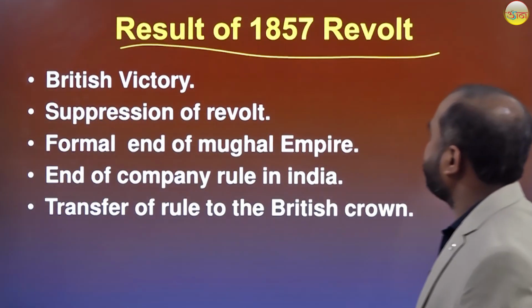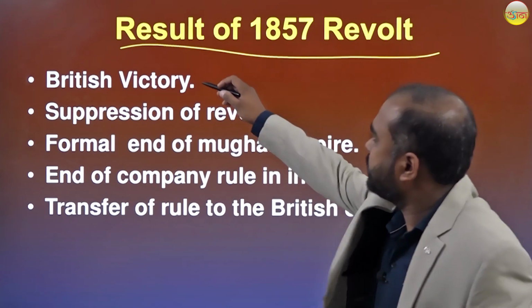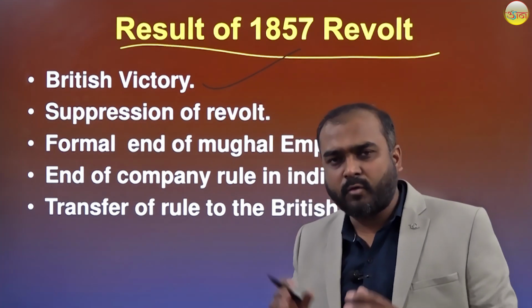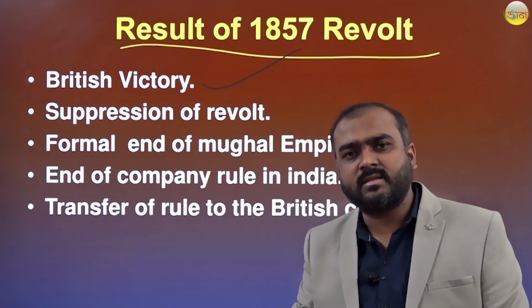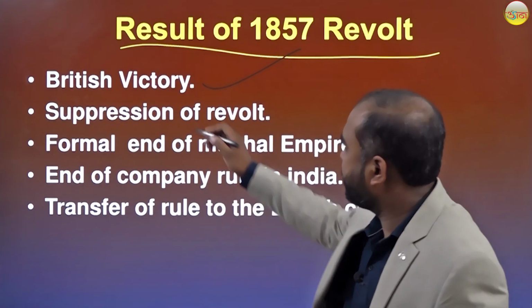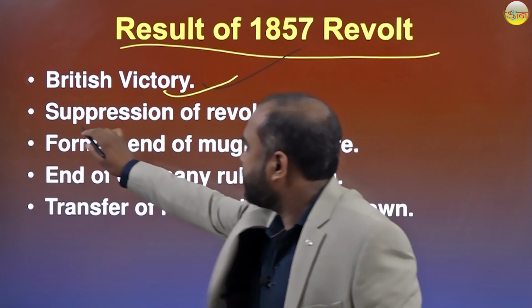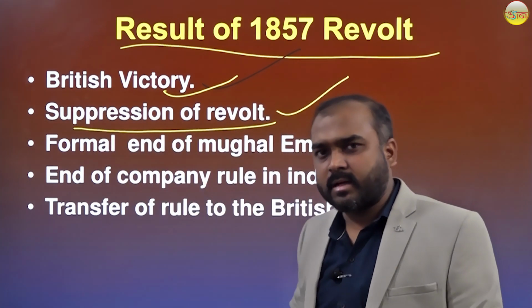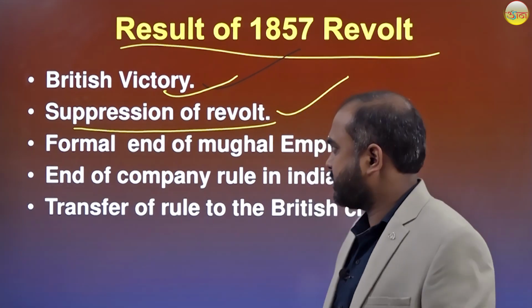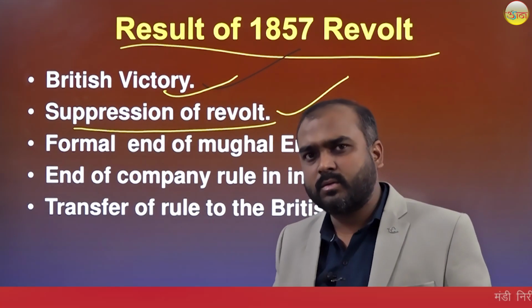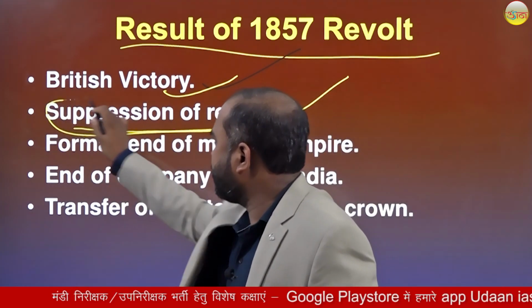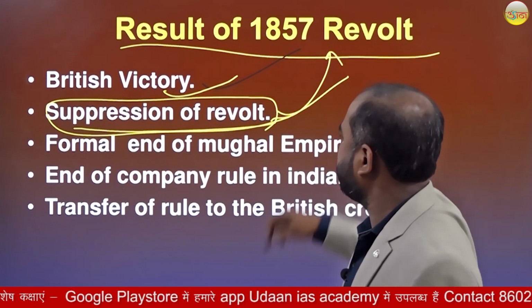Results of the 1857 revolt: the office of Governor General was replaced by the Viceroy. Suppression of the revolt: as we see, the revolt was suppressed, meaning it failed, so suppression was one of the results.